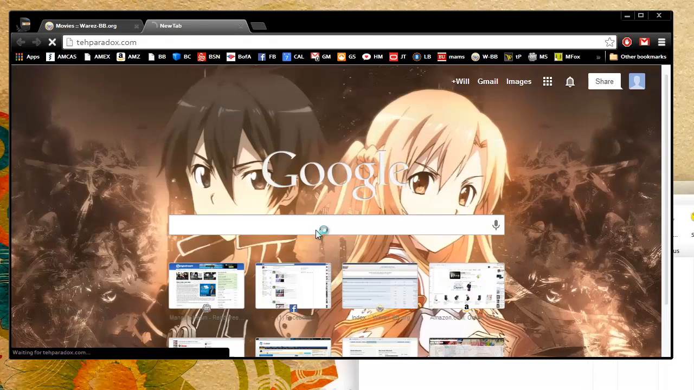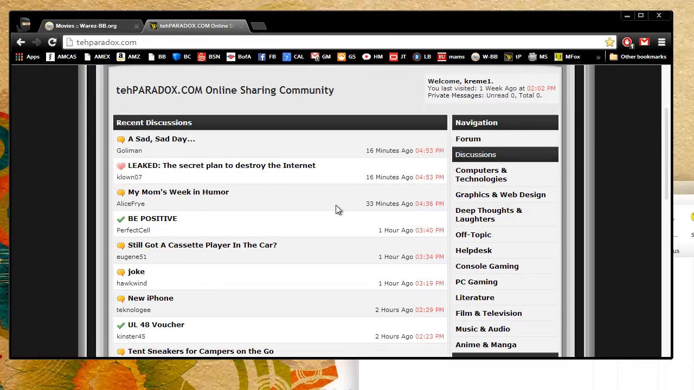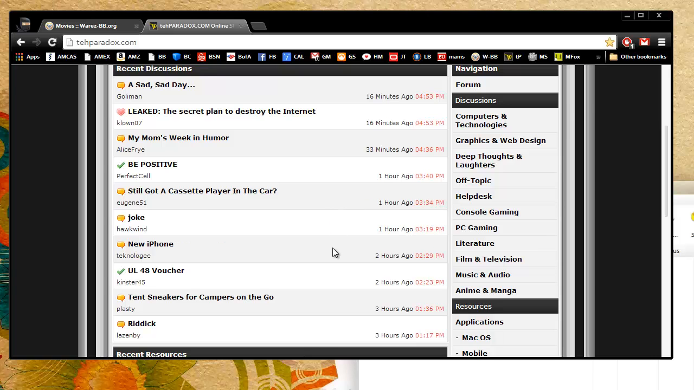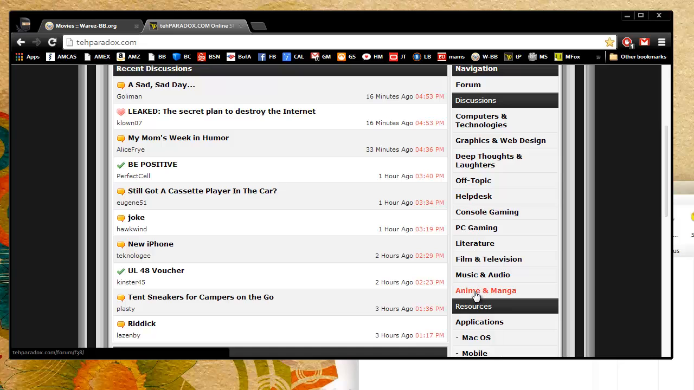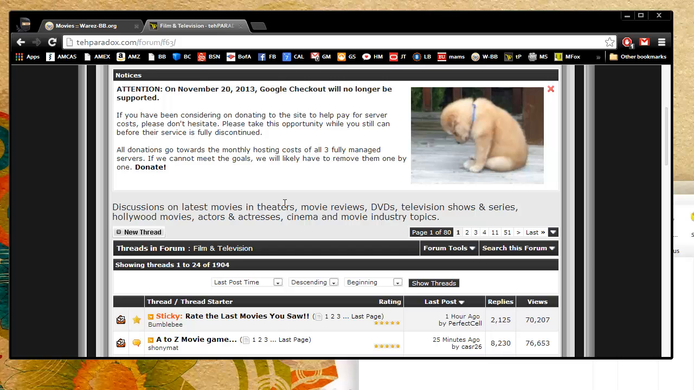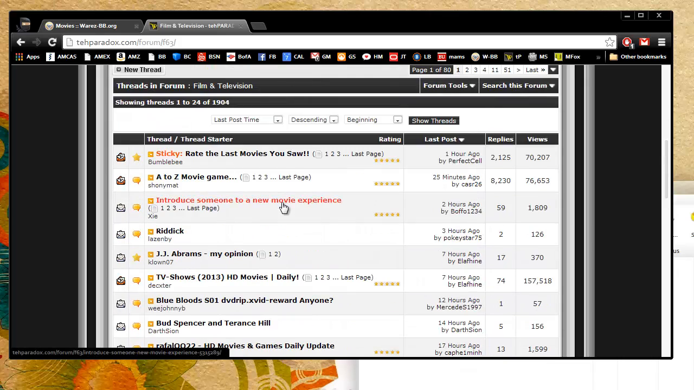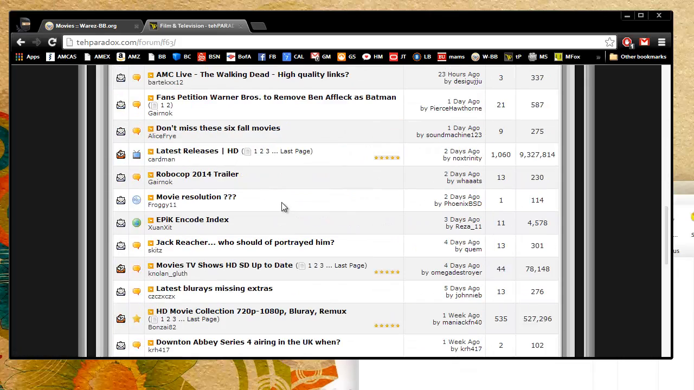Okay. Tehparadox is another great forum for finding stuff that you normally can't find on Warez-bb. It's a little less organized, and that's why I don't like using it as much. But it also gets the job done if you really just can't find what you're looking for on Warez-bb. You can also use filecrop. I'm not going to use filecrop because it's just too shitty for me right now.